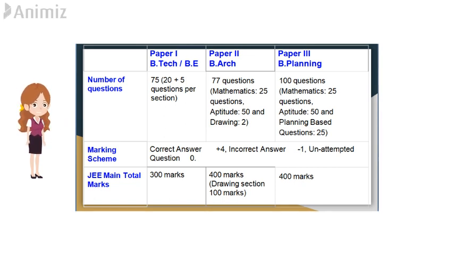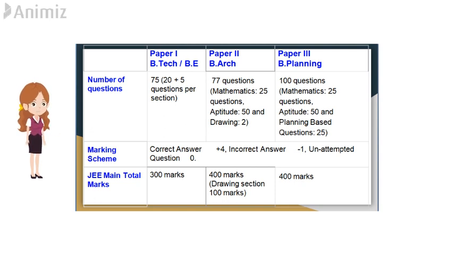In Paper 1, the number of questions is 75. Each section consists of 25 questions, that is physics 25, chemistry 25 and mathematics 25. In the 25 questions, 20 are multiple choice questions and 5 are numerical type questions. Each question carries 4 marks and the total mark is 300.